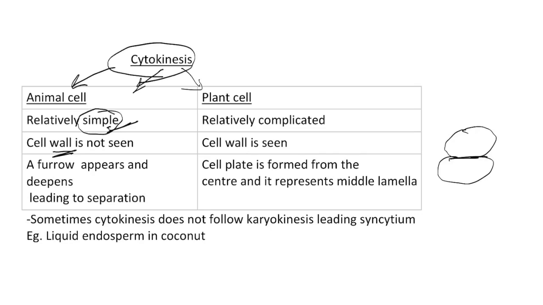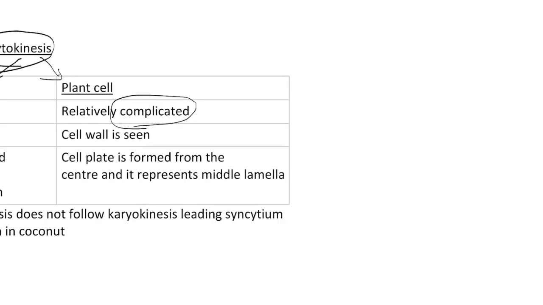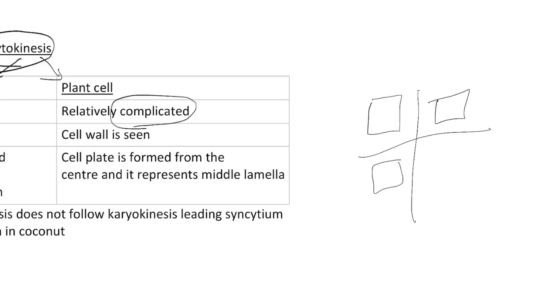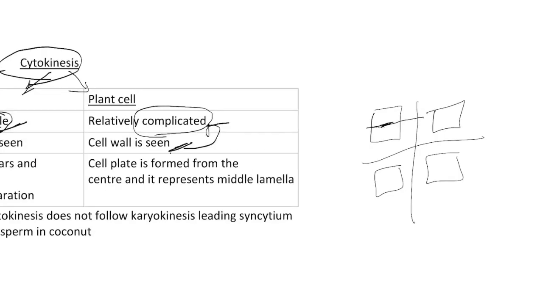It is relatively simple in animal cell. Here in plant cell it is complicated because there is a cell wall. If this is the cell, this is the middle lamella. If this cell is dividing, the cell wall is going to form in the center, and then it grows outward, and this represents the middle lamella later. So this is how cell division happens in plant cell. Cell wall is seen, and that is why it is complicated in plants. What is complicated in plants? Cytokinesis. From the center, the cell wall is formed and then it grows outward.